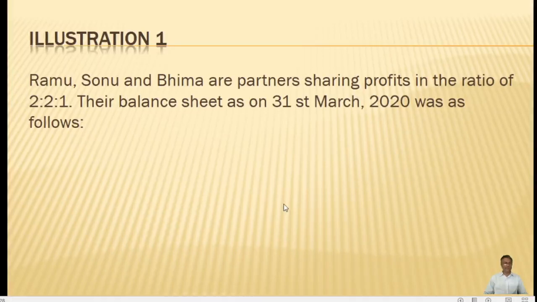So, we will take up the first problem. I will be reading the problem. Ramu, Sonu and Bhima are partners sharing profits in the ratio of 2:1. Their balance sheet as on 31 March 2020 was as follows.